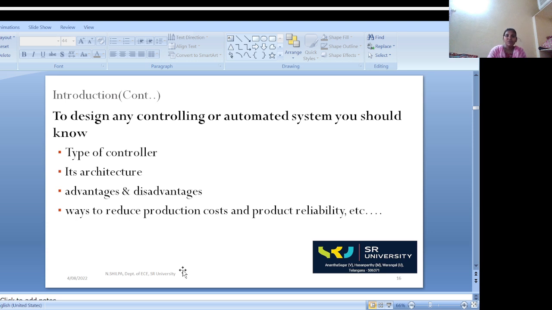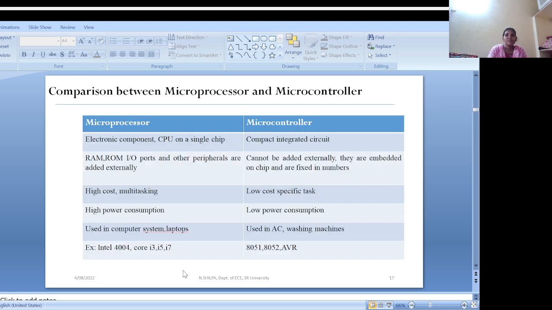So to design any controlling or automatic system, first we should know what type of controllers are used, what the architecture is, the advantages, disadvantages, ways to reduce the production cost, and reliability. Next we will see the differences between the microprocessor and microcontroller.